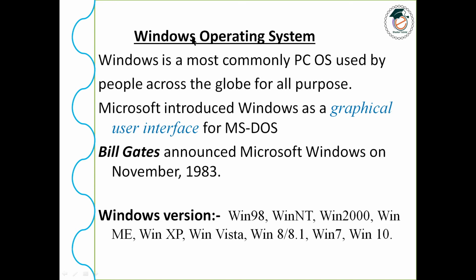Since the Windows operating system is very easy to access, many people choose it for different types of work compared to other operating systems.